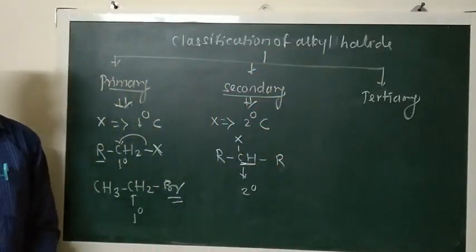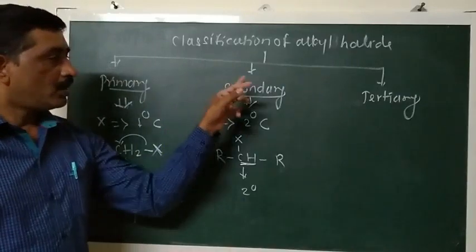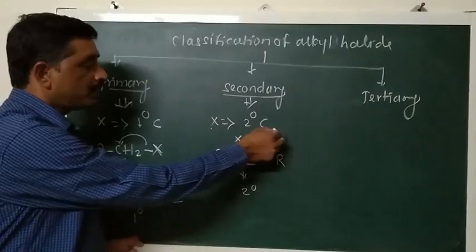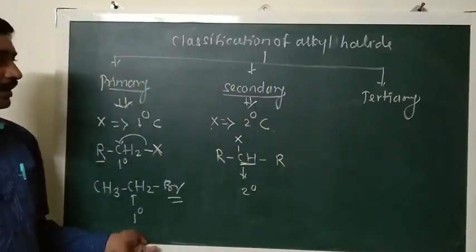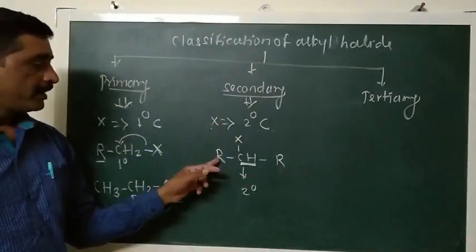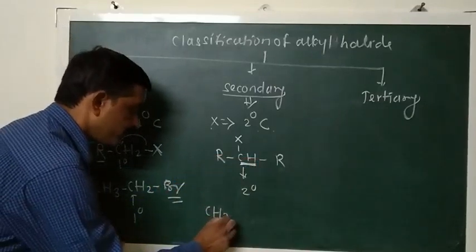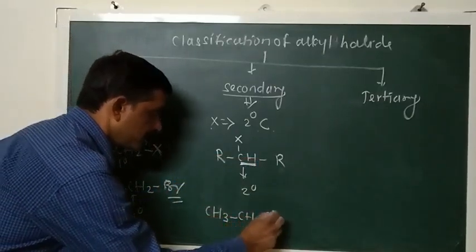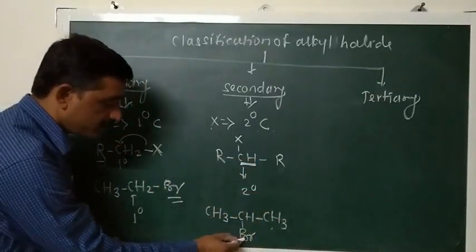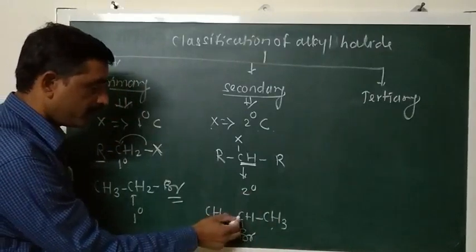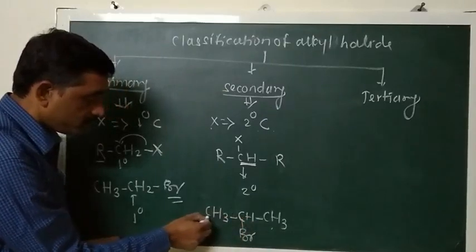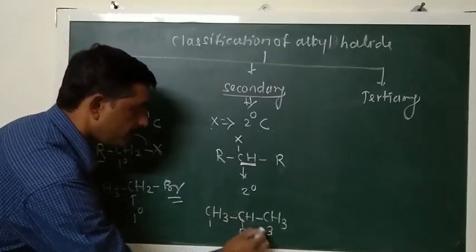So what are secondary alkyl halides? They are haloalkanes in which the halogen atom is attached to a secondary carbon atom. An example is CH3CHBrCH3. Bromine is the halogen atom, and it is attached to this carbon atom, which is attached to the first carbon atom and the third carbon atom.